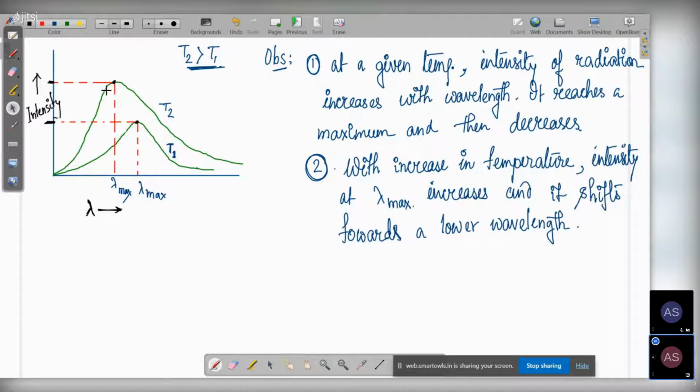And we are also seeing another thing, that the lambda max is numerically shifting to a lower wavelength. At this temperature, the wavelength was lambda max, for example, suppose 50. But when we are doing it at the temperature of T2, this lambda max is shifting towards the lower point. So for example, let's take it as 40. This is the value of lambda max on the x-axis. So that's the second conclusion, that with increase in temperature, intensity at lambda max increases and it is shifting towards a lower wavelength. Is it clear to you?